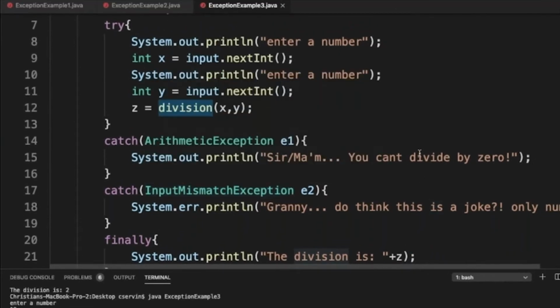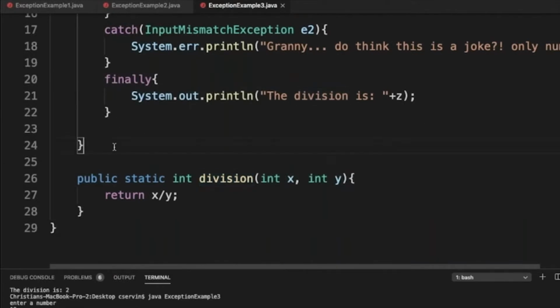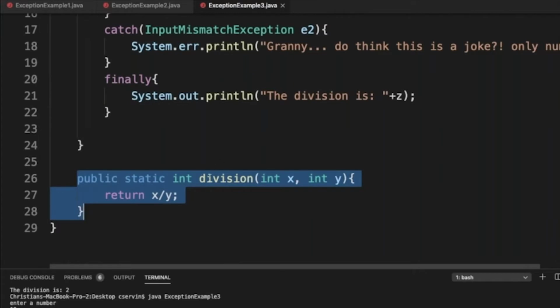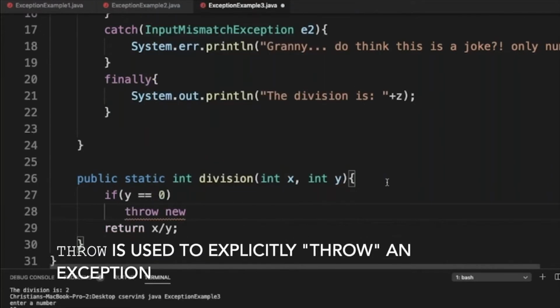Now, sometimes we want to crash the program somehow. For example, when you have the main that calls other methods, here we can be a little bit more creative in the method that we're trying to do. Maybe internally, we can check if y happens to be 0, then don't let Java crash it for you. You can throw a new, there are a couple of exceptions that come for free.